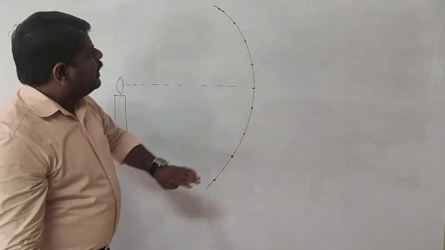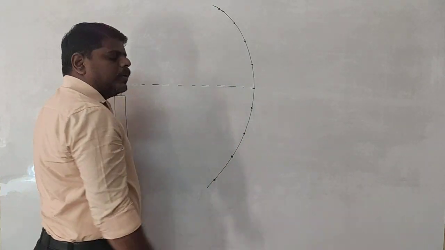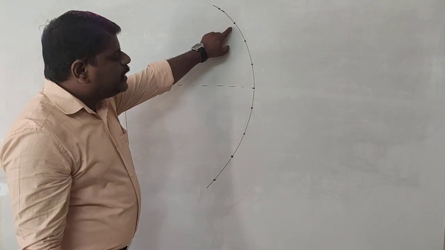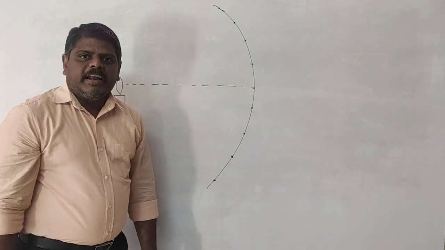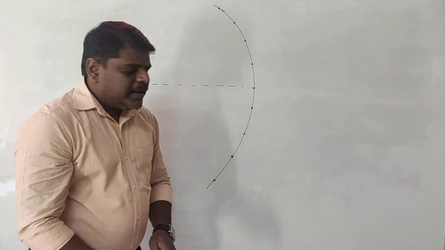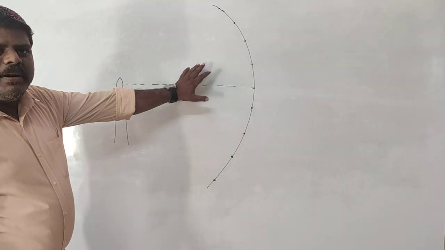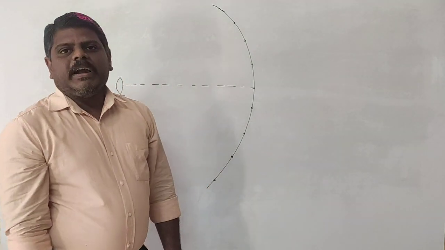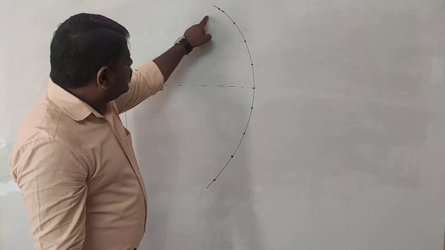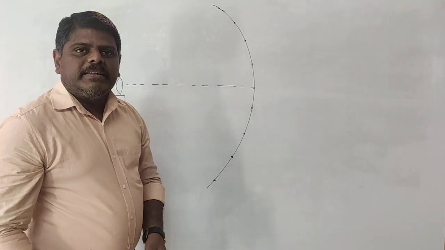So in this way, now let us say, imagine this is also called a point source. If you are going to call it a point source, then this is called the secondary source of light. The primary source of light is this one, and whatever other points you are taking, which are going to be considered as a source of light, those are going to be called secondary sources of light. So all these points will act as secondary sources of light, and they are emitting the waves.